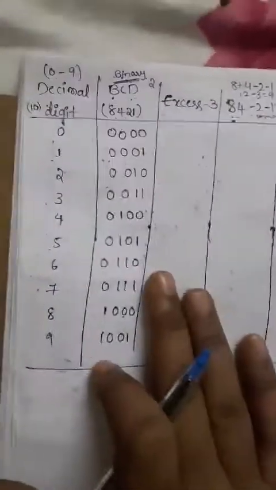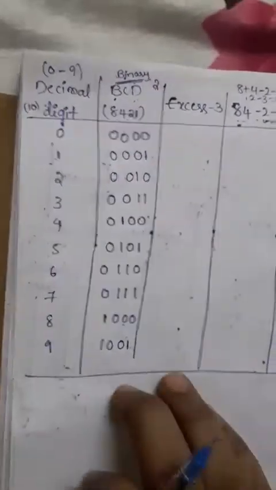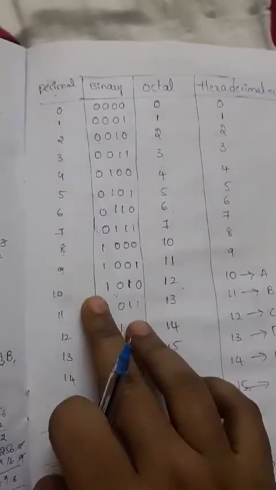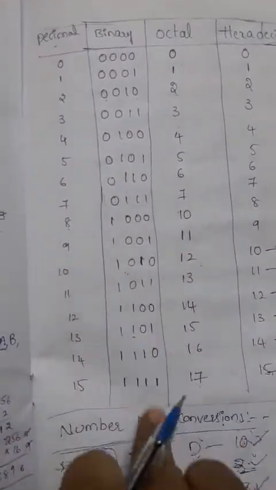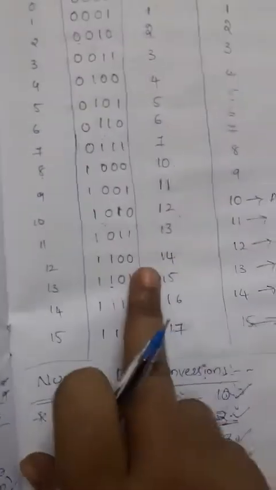Actually we have 0 to 15 values, but for decimal we need to implement only 10 values, that's why I write 0 to 9 only. We have the table, so just check where it is. Referring to the table we need to implement those values. For all decimal digits we need to implement the binary codes, and referring to that table you can write the values.